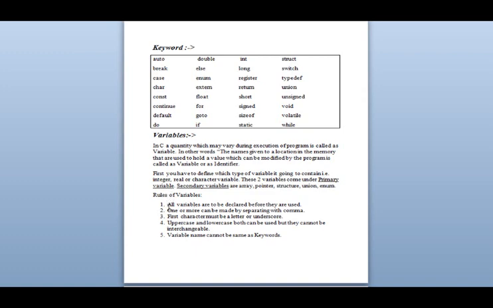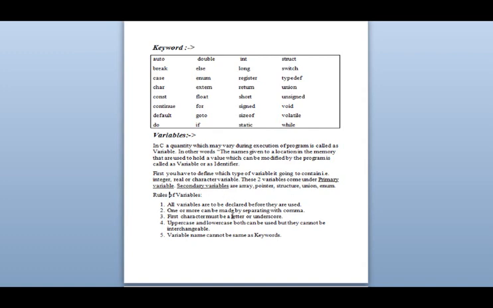Then rules of variable. All variables are to be declared before they are used in the program. Whenever you are going to use a variable, you first have to define it. After the preprocessor and opening the main function, you have to declare which data type and which variable you are using. You can't use it in the program before declaring it. You use it anywhere in the program, but you have to declare it at the top.